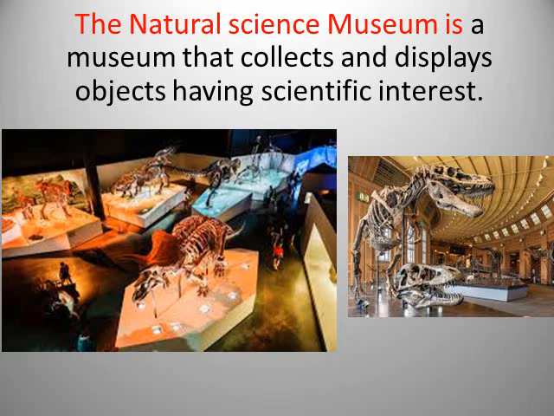So it's a museum that collects and displays, lets people see, objects having scientific interest, very important for science, for scientists. So it means very important objects that are related to science. We keep them in this museum, and it is a natural science museum.